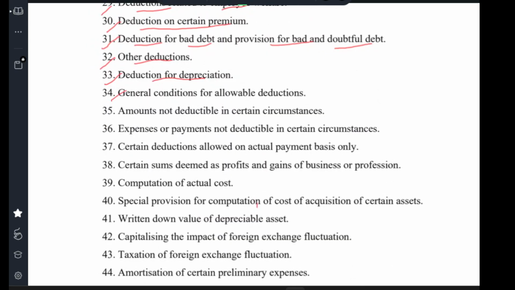Clause 34, general conditions for allowable deduction. Clause 35, amounts not deductible in certain circumstances. Clause 36, expenses and payments not deductible in certain circumstances. Clause 37, certain deductions allowed on actual payment basis only. Clause 38, certain sums deemed as profits and gains of business and profession. Clause 39, computation of actual cost.